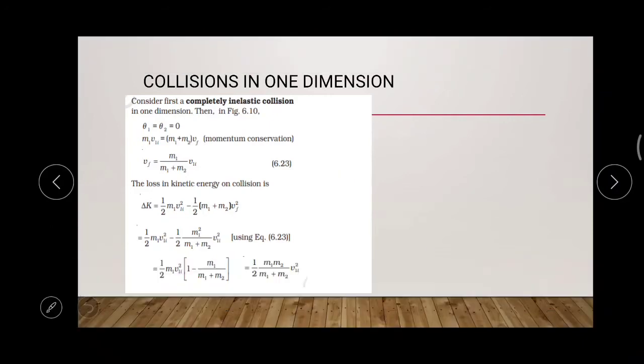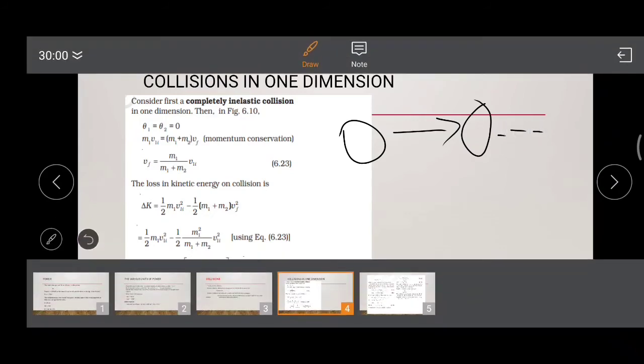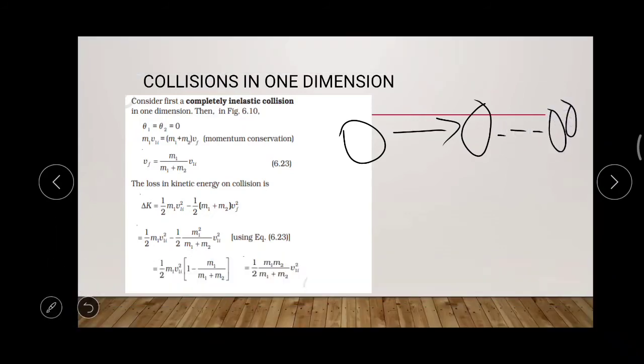Here, one body is hitting another body, and as a result they are combining together and moving together with the same velocity. So here it is m1, m2, and this is m1 plus m2.